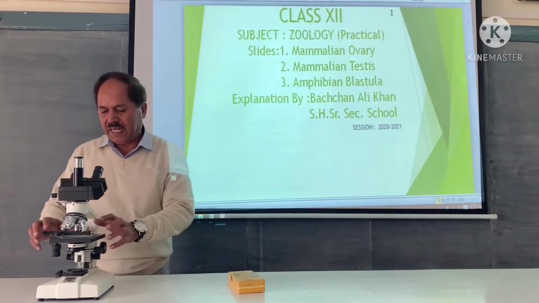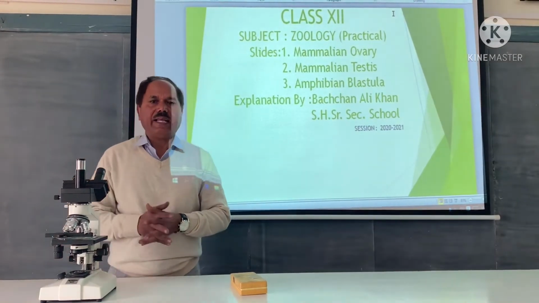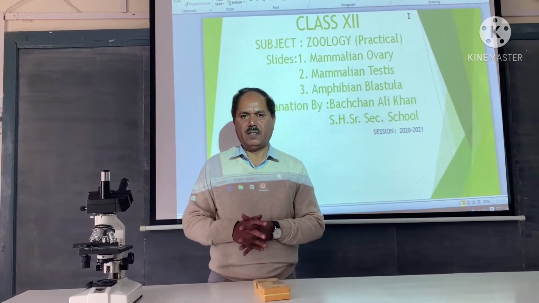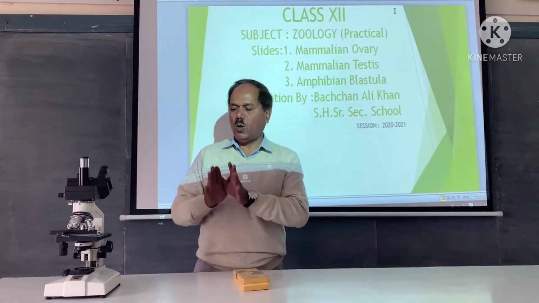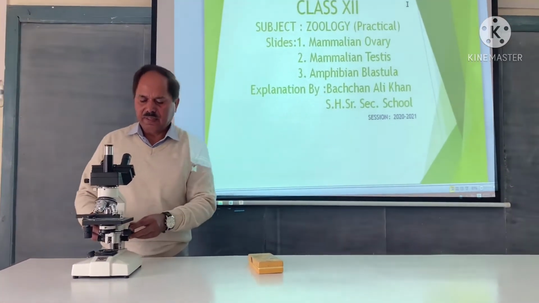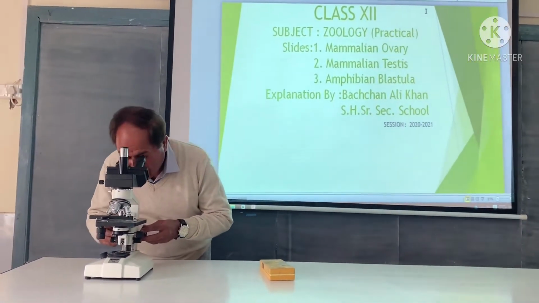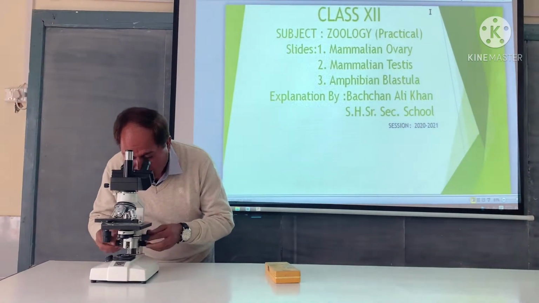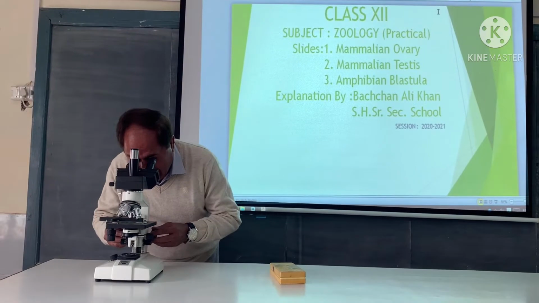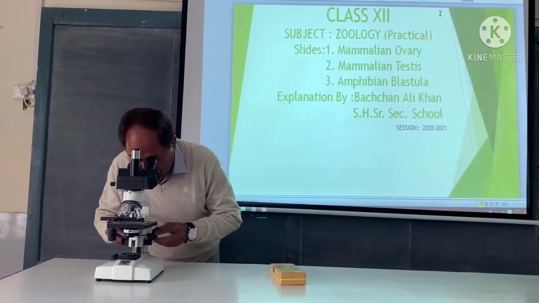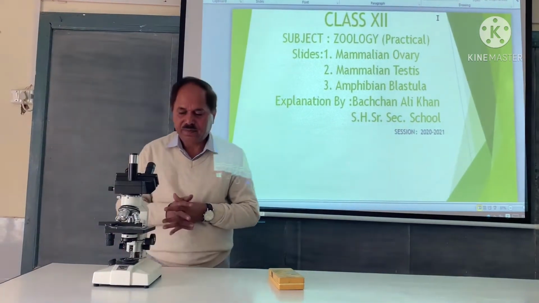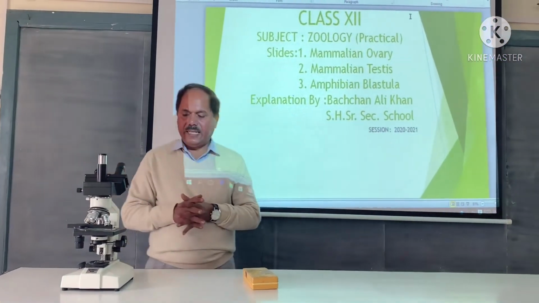So we have to fit the slide under microscope. In examination, you won't be required to fit it. It will be already there. You will be required only to observe and identify. So the slide has been placed at appropriate place. Then it is focused by appropriate adjustment of various lenses. So this is the slide having section of mammalian ovary, in which we can see its shape.